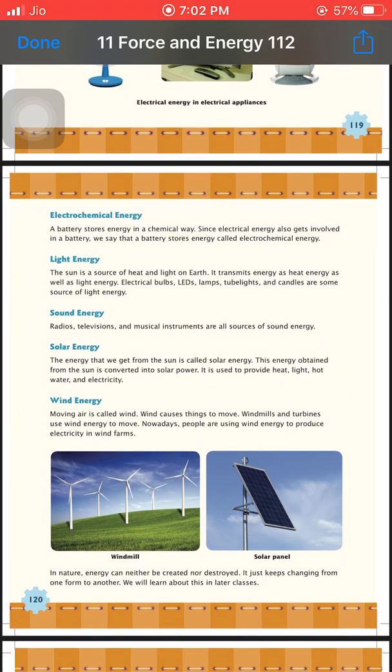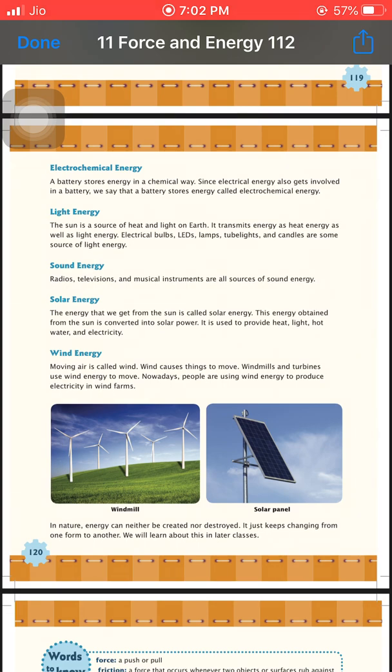Next one is light energy. The main natural source of light energy is the sun. It transmits energy as heat energy as well as light energy. Light energy we can also obtain from electrical bulbs, LEDs, lamps, tube lights and candles.